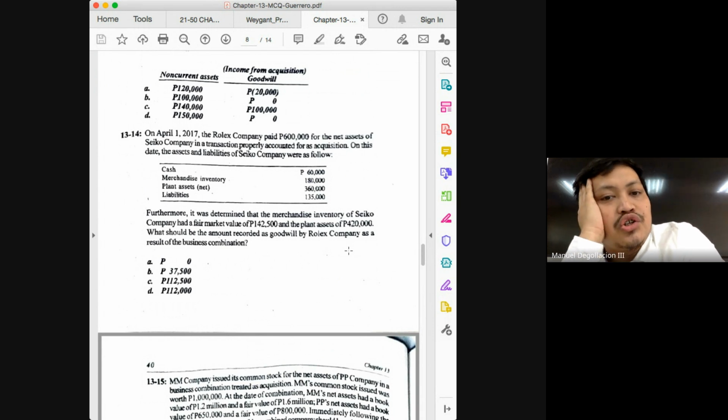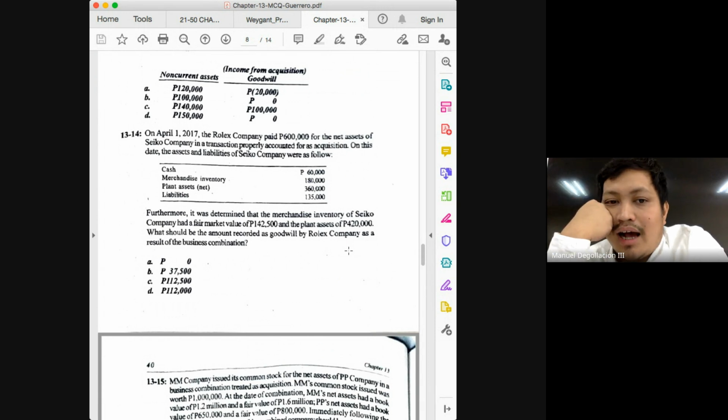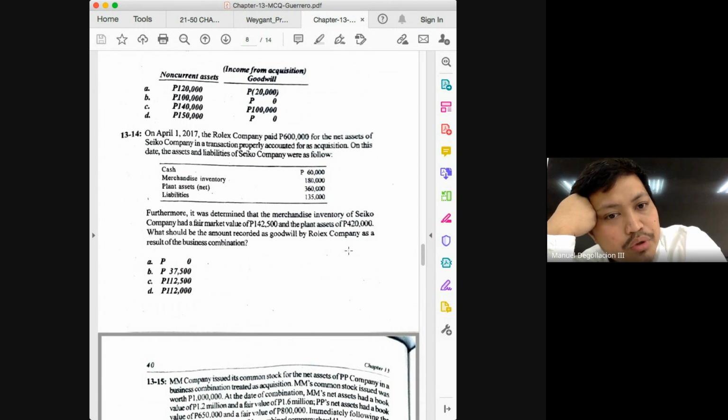Let's start with the consideration. Is it given? Yes, Rolex Company paid 600,000 for the net assets. And as is usual, class, most problems would give you the consideration. The challenge really on your part will just be to solve for the fair value of your net assets. Because you're given there the table: 60, 180, 360, and 135. Is this at book value or at fair value? Book value. On this date, the assets and liabilities of Seiko Company were as follows.